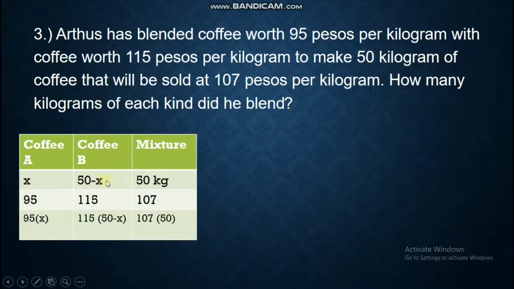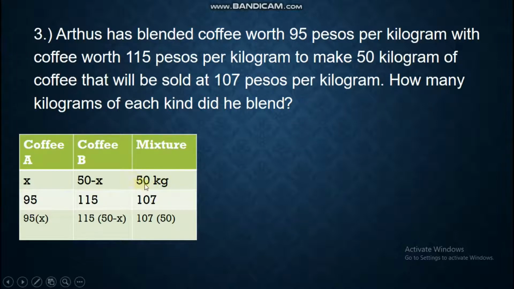Now let me explain this. For example, the total is 50. If X is 20, how many kilograms is your coffee B? Simply 50 minus 20. If your X is 25, then your coffee B is 50 minus 25. So this is how you represent it.